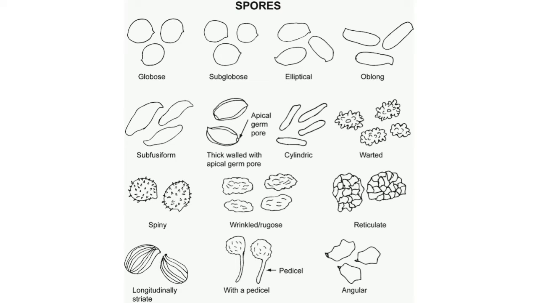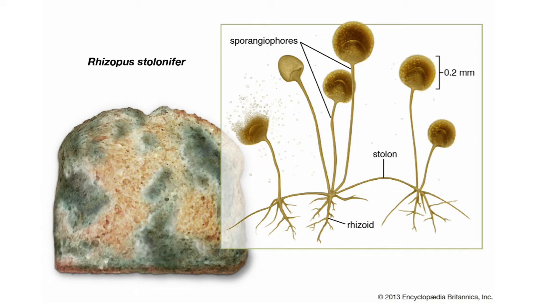If you keep a slice of wet bread in a moist dark place, you will be able to see black spots. These black spots are nothing but a fungus called Rhizopus. So during spore formation, a structure called sporangium develops from the fungal hyphae.